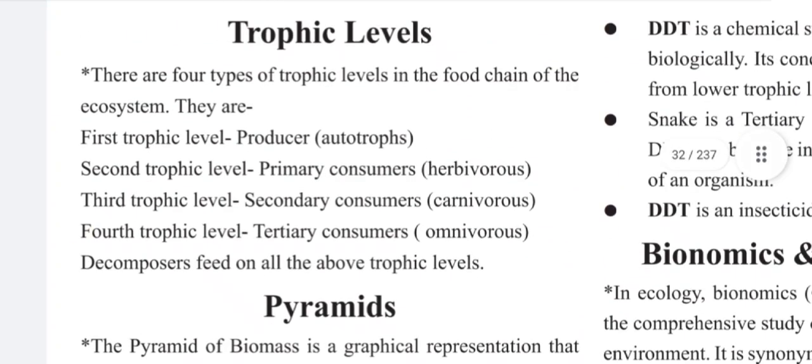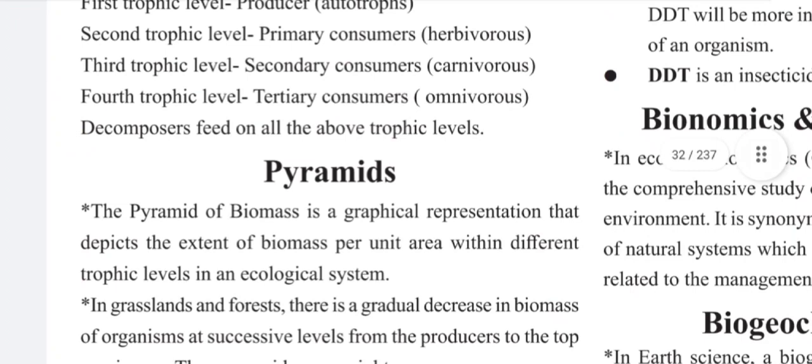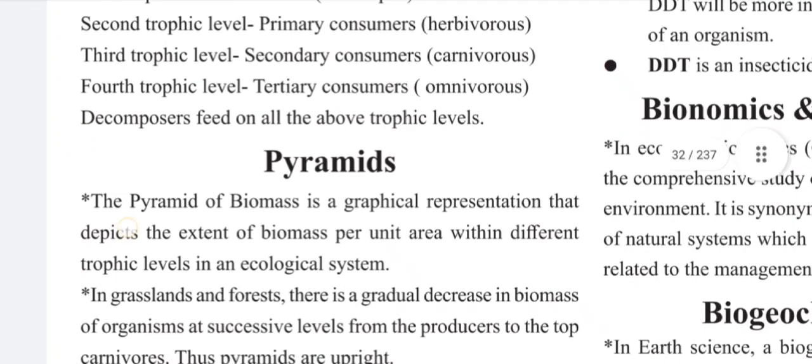Trophic level. There are four types of trophic levels in the food chain of the ecosystem. They are: first trophic level, producers, autotrophs; second trophic level, primary consumers, herbivores; third trophic level, secondary consumers, carnivores; fourth trophic level, tertiary consumers, omnivores; and decomposers feed on all the above trophic levels.